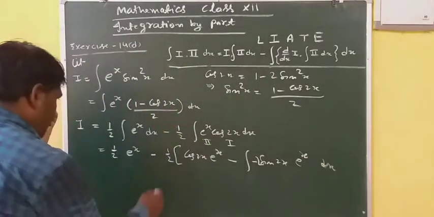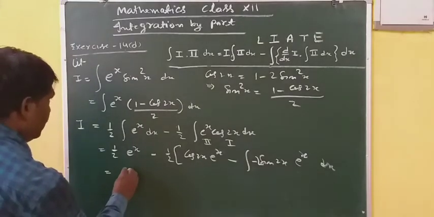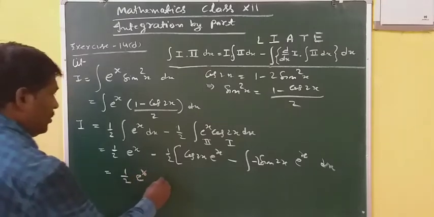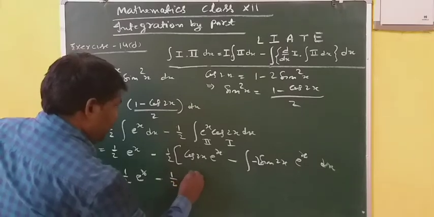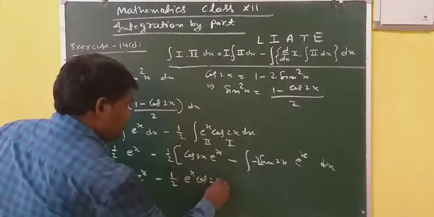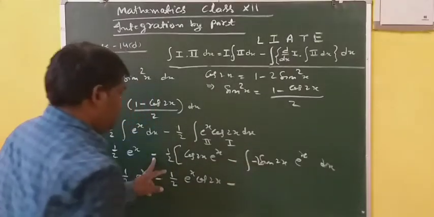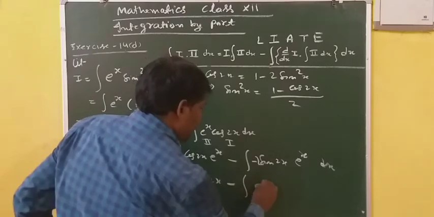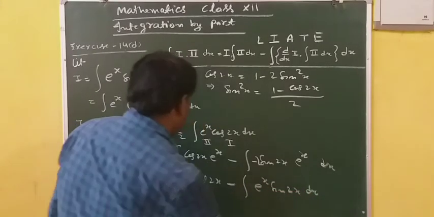So this implies 1 by 2 e power x minus 1 by 2 e power x cos 2x, here minus minus plus and this minus, again minus 1 by 2 and 2, here simply e power x sin 2x dx.